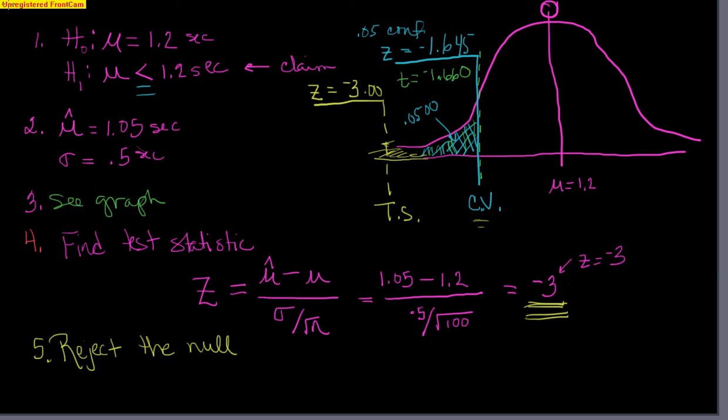All right, so when we reject the null, I like to just go right up here and draw a line right through that null. We are rejecting it. So therefore, we have enough evidence to accept the alternative, which happens to be the claim.